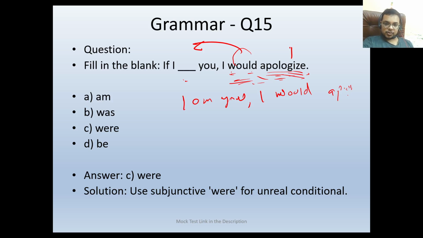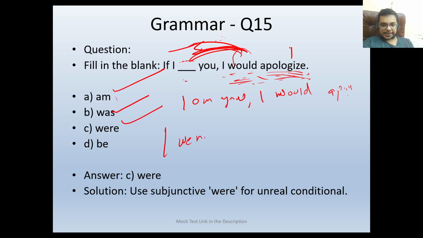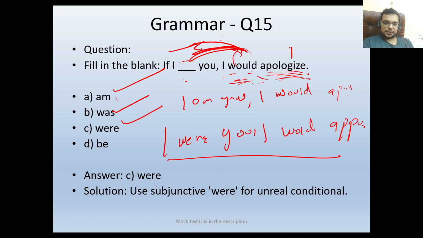So if we are going for the would form, then definitely here this should be similar. We cannot use am. We cannot use was because we cannot use was with I. So we will be using were here. It will go in past. So if I were you, I would apologize. So this would be our correct sentence. Use the subjunctive verb for an unreal conditional. This would be our correct answer.